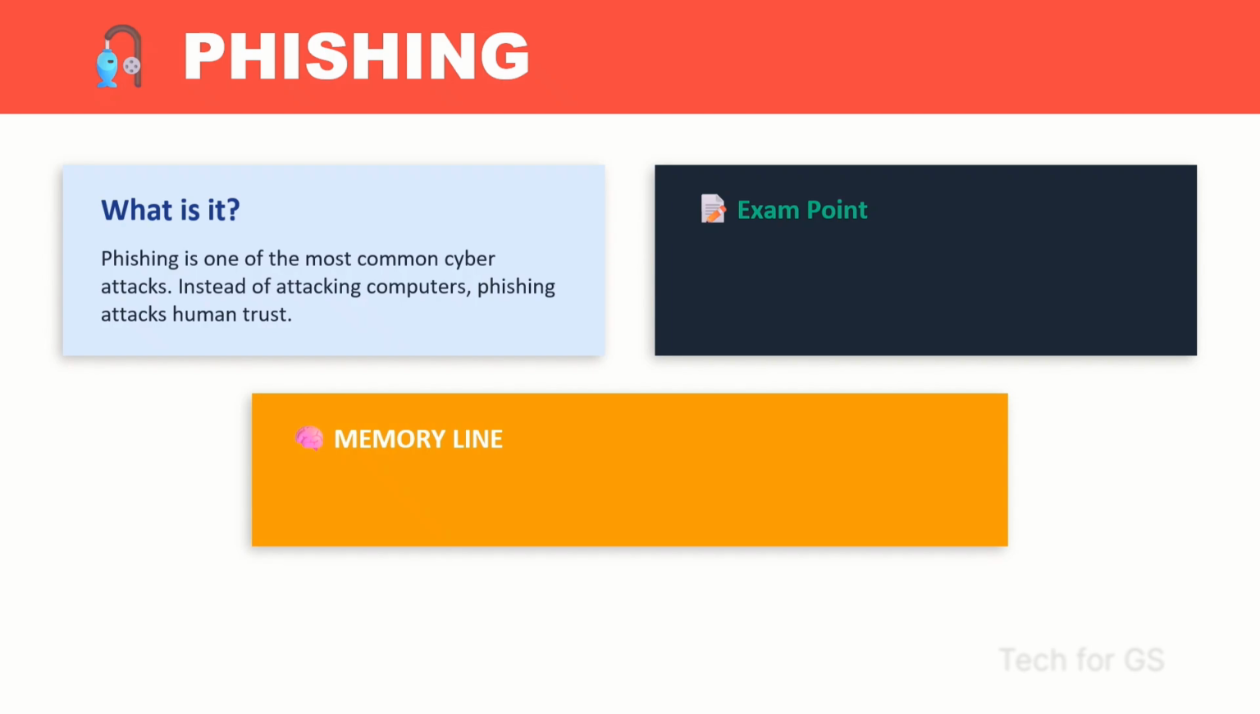For example, you may receive an SMS like, your bank account will be blocked today. Click this link and enter the OTP. Once you've shared the OTP, your money will be lost. Phishing is a social engineering attack. The memory line is: phishing is fake trust.